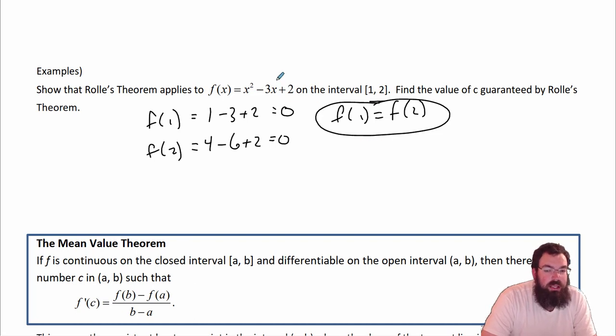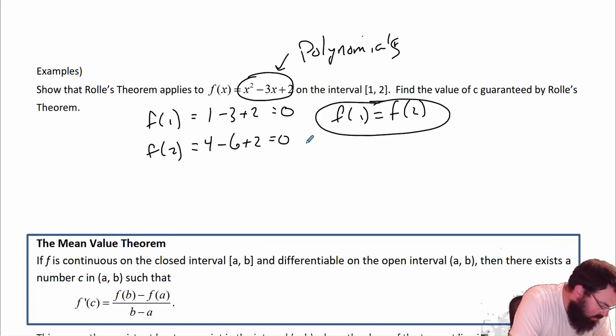The reason why is because this is a continuous function and this is a closed interval. This is continuous because it's a polynomial, and polynomials are always continuous. Always, always, always. So how do I do this?